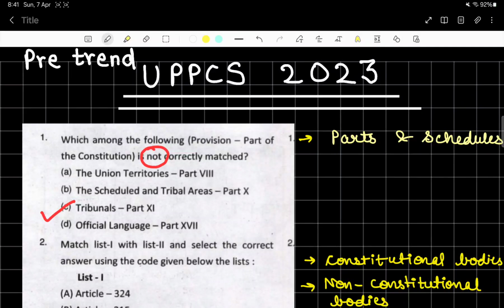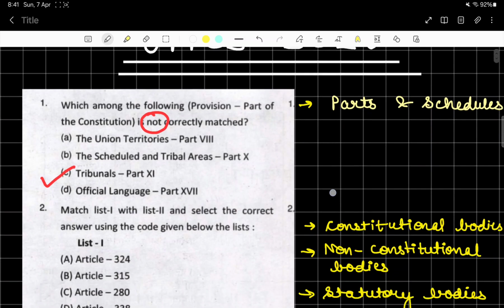Hello everyone. In this video, we are going to discuss the strategy of solving the questions of polity in UPPCS, and I'm also going to share with you some of the questions asked in the UPPCS 2023 preliminary examination. We are just going to look into the past trend of asking questions from polity. Now let's look into the questions.